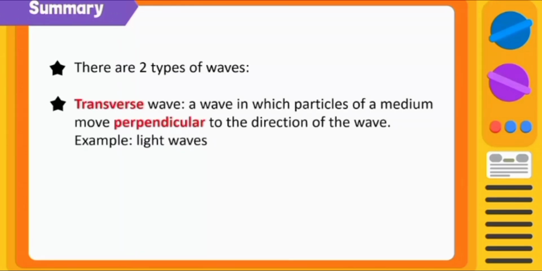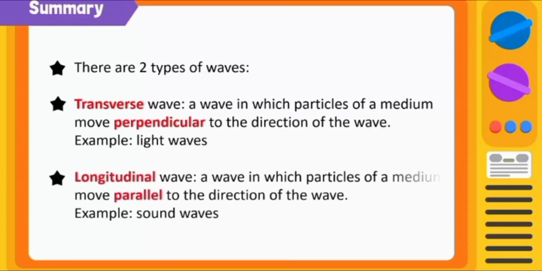Today we've learned that there are two types of waves. 1. A transverse wave is a wave in which particles of a medium move perpendicular to the direction of the wave. Light waves are transverse waves. 2. A longitudinal wave is a wave in which particles of a medium move parallel to the direction of the wave. Sound waves are longitudinal waves.